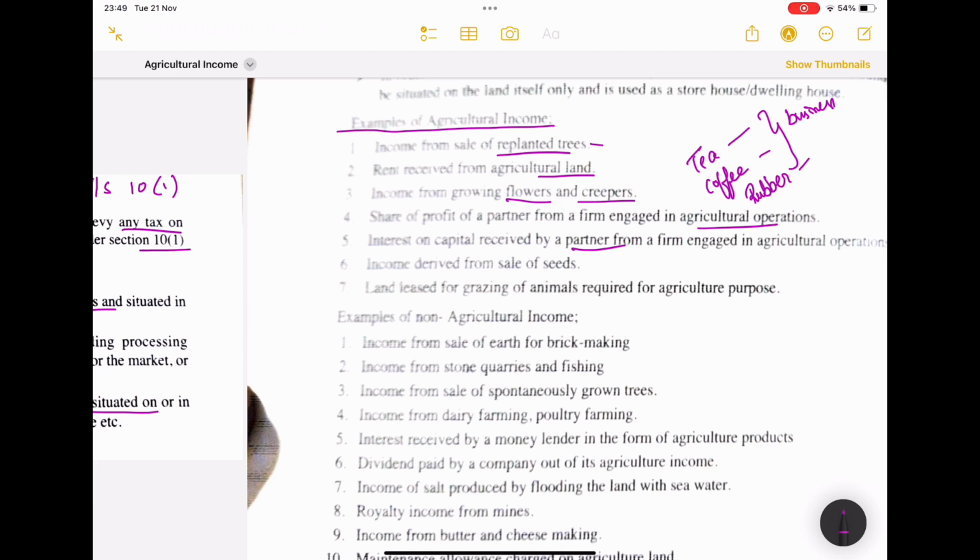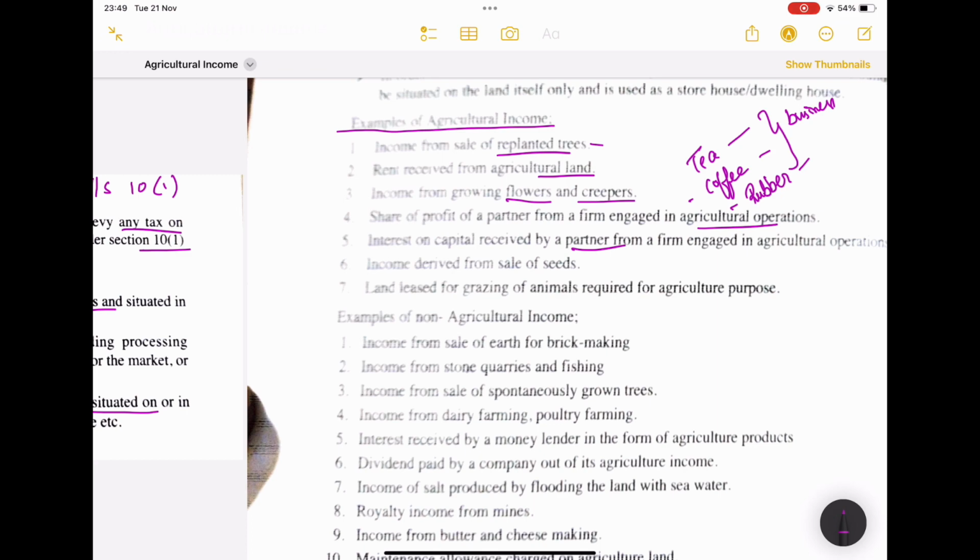We are going to take tea plants and dry them, and make the tea leaves into a powder, isn't it? So growing tea plants is one part, whereas taking out the tea leaves and converting them into tea powder is a business activity. Even coffee is the same, and rubber is also the same. So the part which is related to agriculture, we are going to consider as agricultural